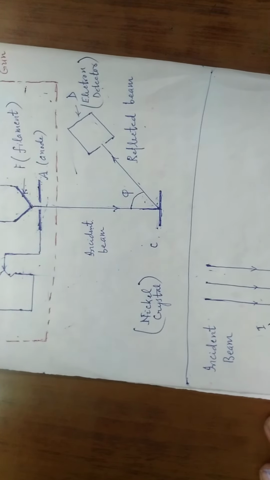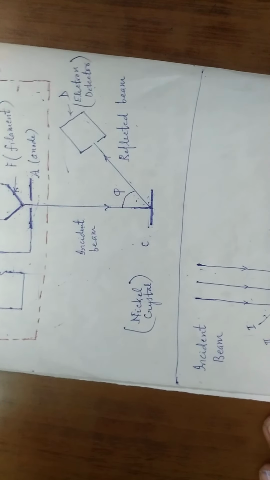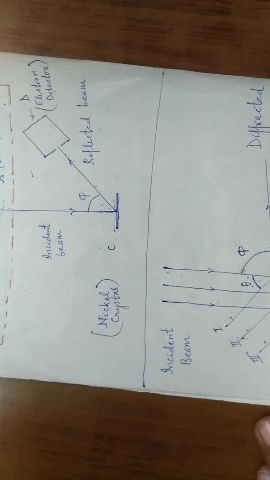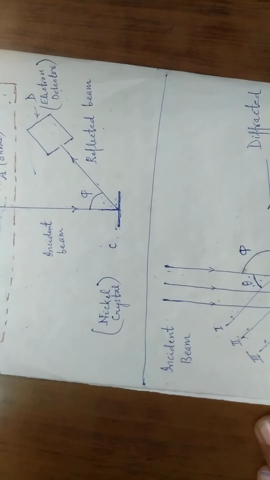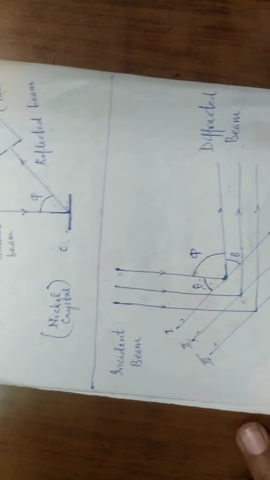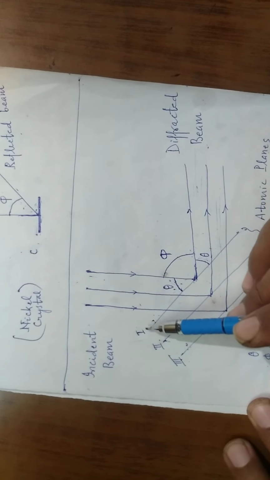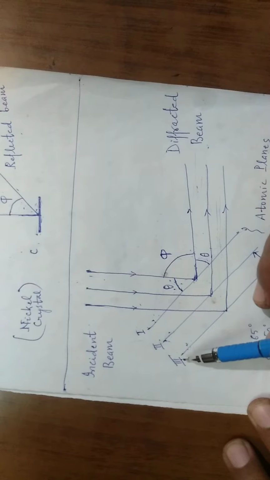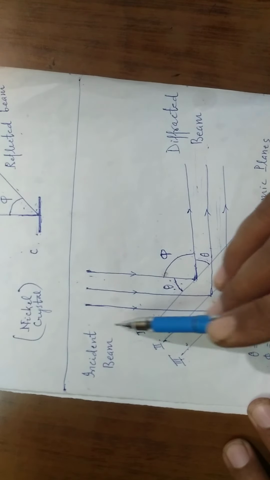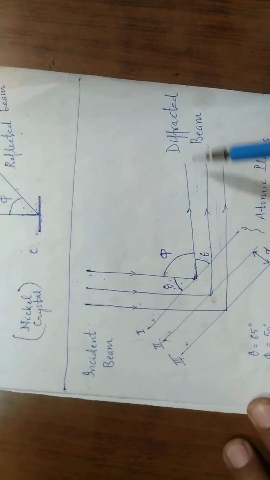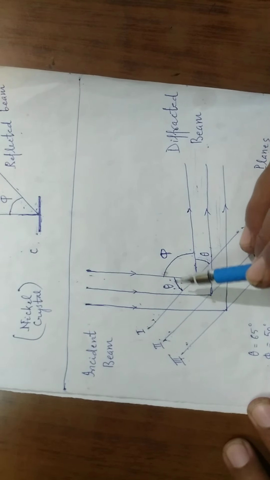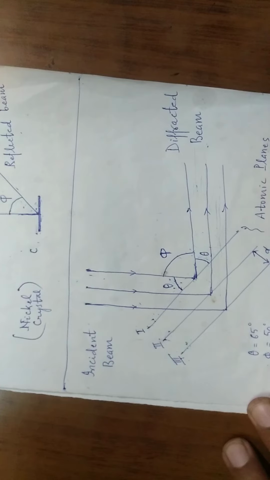Now the question is how these electrons are scattered. In the nickel crystal there are various planes. These planes reflect these electrons in the same way as a mirror reflects the incident light, which is shown in this diagram. Here these are planes 1, 2 and 3 in the nickel crystal, and from the upside comes the incident beam, and we get here the diffracted beam. Theta here is called the glancing angle, phi is the angle of scattering, and this angle is again theta.